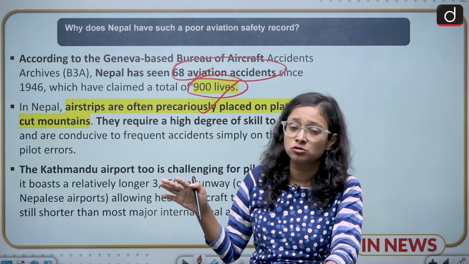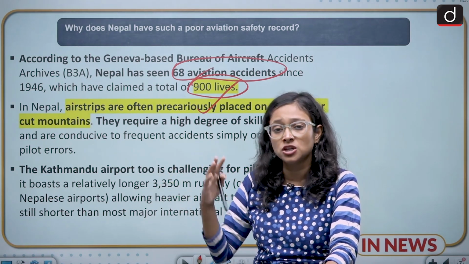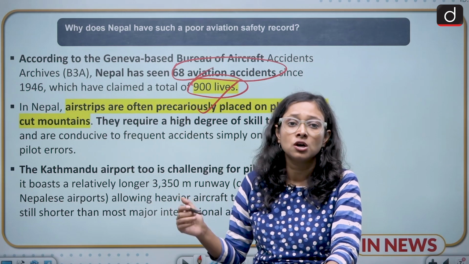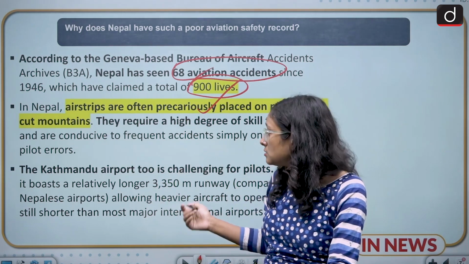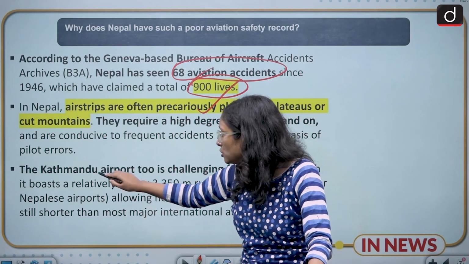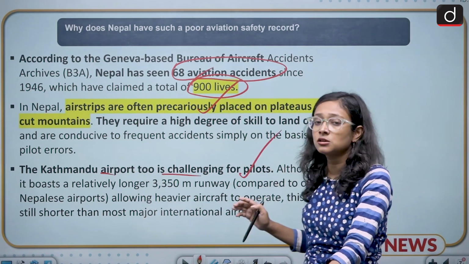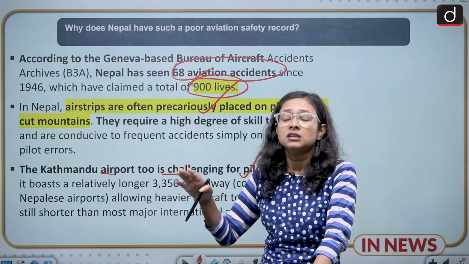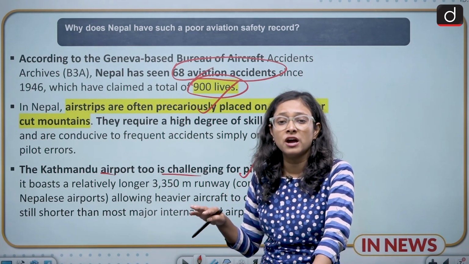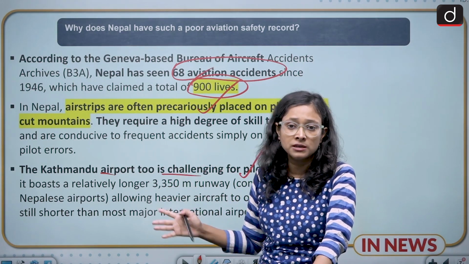There can also be reasons of location and climate. In mountains there is a sudden change in climate and weather also, so there are chances that this can lead to huge accidents. Also, Kathmandu airport is challenging for pilots, because the runway is long there, but still that runway is not enough to have a smooth takeoff, and because of that there can be incidents.